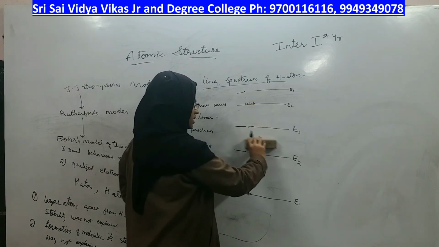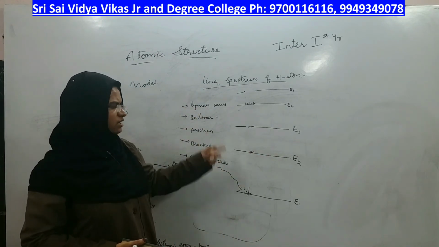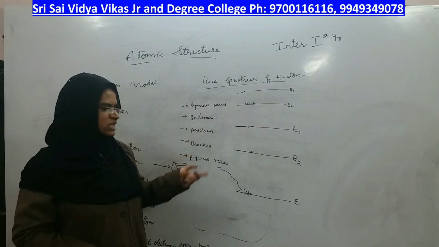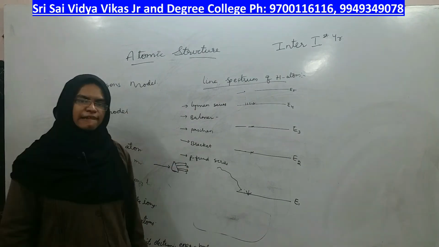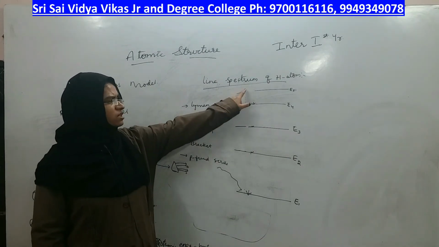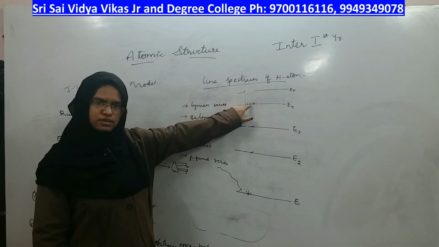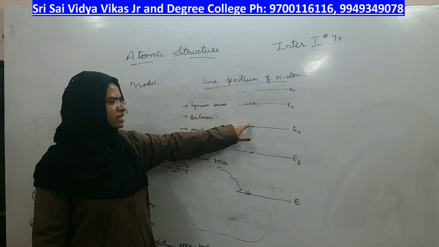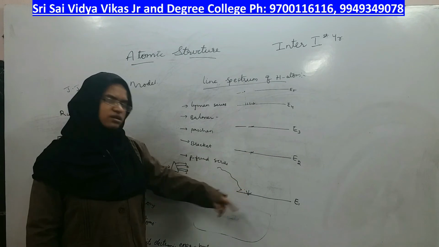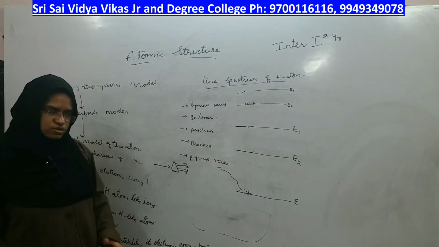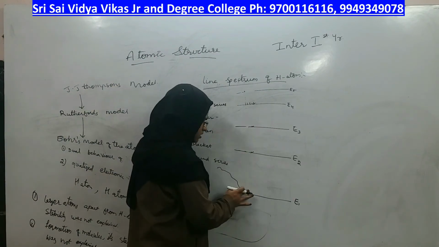For each and every series, its wavelength changes and the region in which it falls decides its name, Lyman, Balmer and the other names, right? Now the electron can come back from this excited state to here by emitting less energy, or to here by emitting a little more energy, or to here by emitting even higher, or all its energy will be emitted. So now let us take each one individually, right?